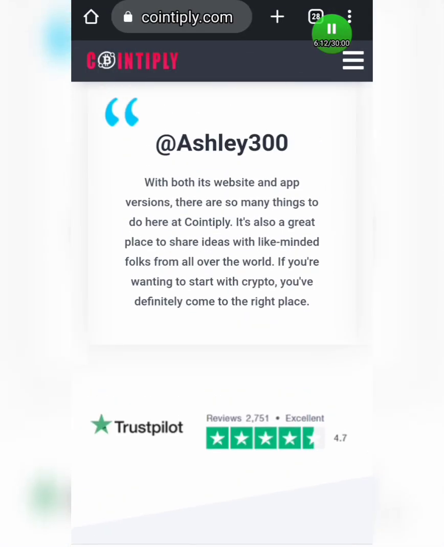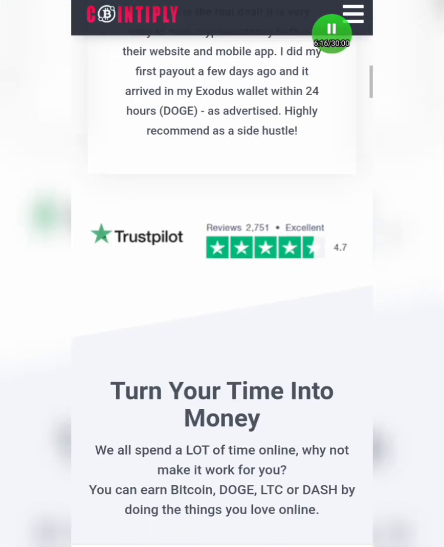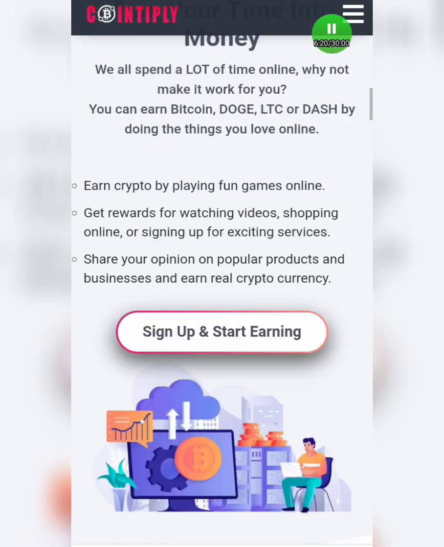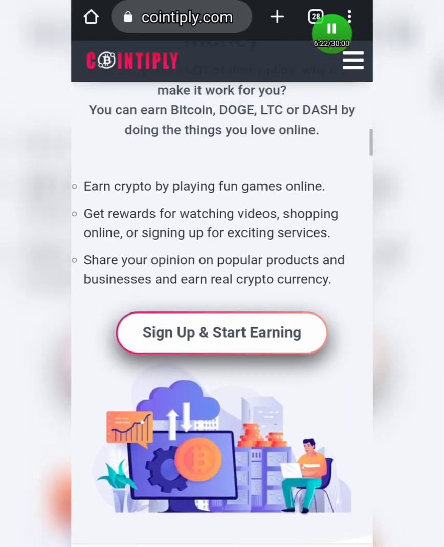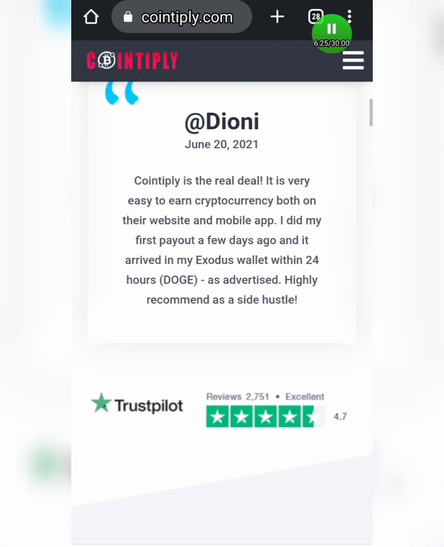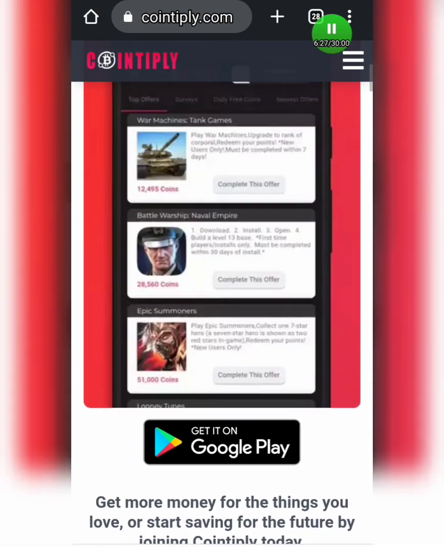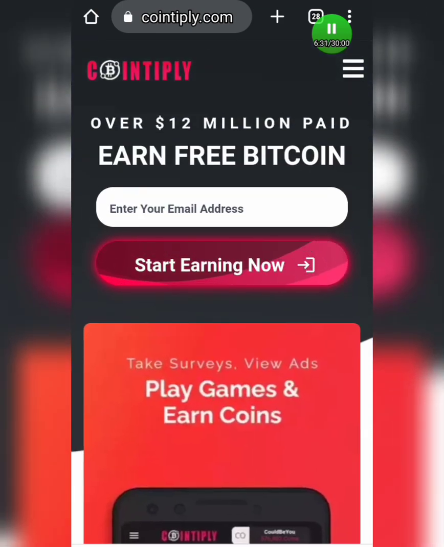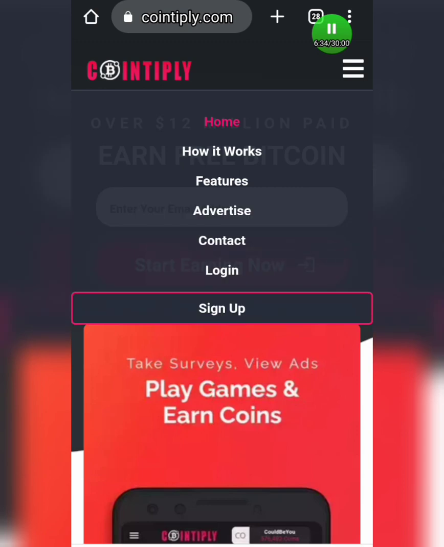Okay guys, as you can see on the screen, this site has an app, and you can see there are a lot of reviews on it. So if you want to mine with this app, you can come and read more reviews about it, and when it complies with what you are looking for, guys, you are good to go. But when it doesn't comply, I don't encourage you to come here. So make sure that you do background research about this app. I have done it and I see that it is good, that's why I'm recommending it to you. But what I like is not what everybody will like.